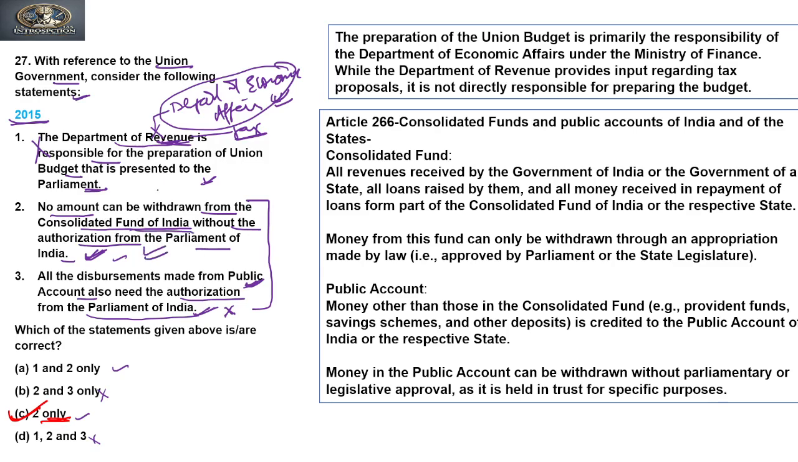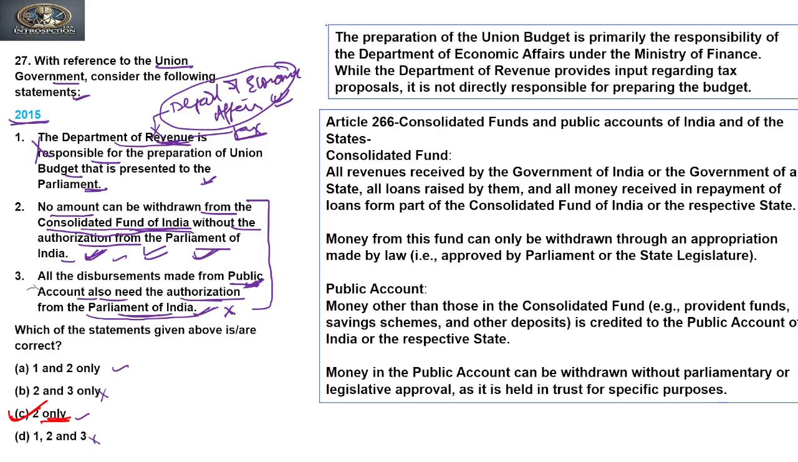The second statement says that no amount can be withdrawn from the Consolidated Fund of India without authorization. Yes, it is true, because the Consolidated Fund of India is a fund of the government. All the earnings of the government will be credited into this, and all the expenditure of the government will be debited from this. So it requires parliament's authorization. But the Public Account Fund is at the disposal of the executive, not of parliament. So the third is incorrect.